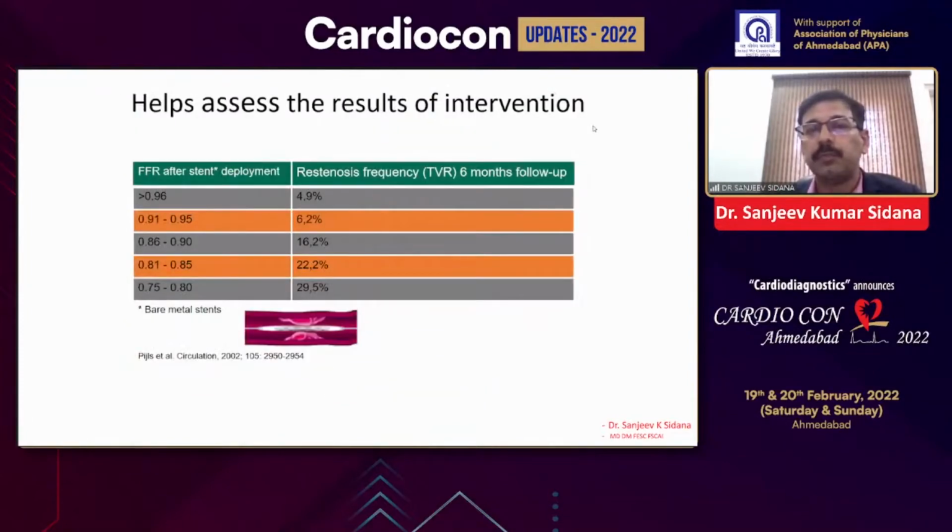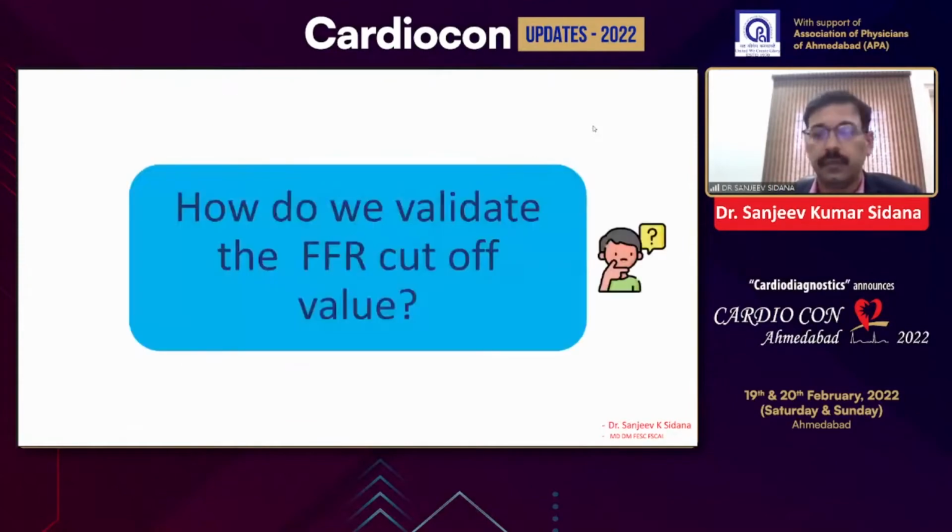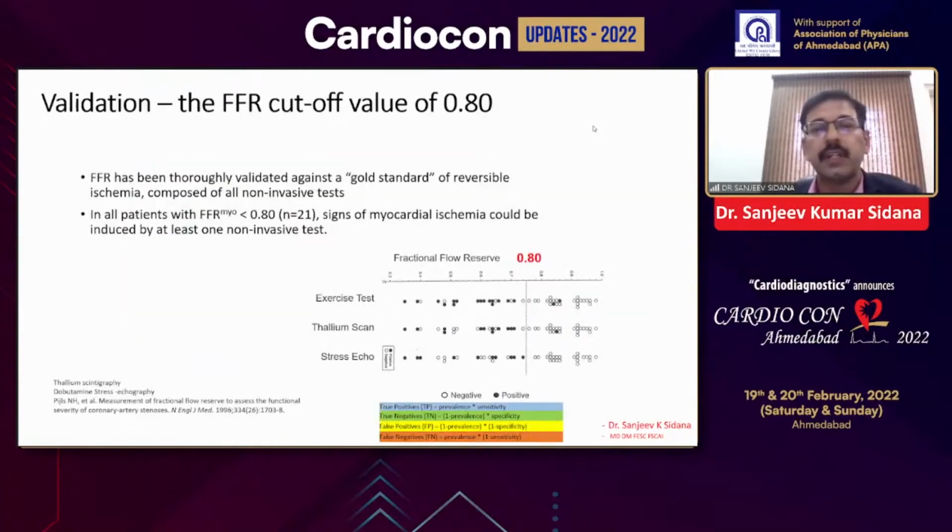Although it has been said that IVUS leads to optimization of the stent and will improve the outcome, FFR can also be used to improve the outcome. This is data showing that if FFR after stent deployment is more than 0.96, then the TPR at 6 months is only 4.9, while it increases with a decrease in the FFR value. So FFR is very much validated, and it has been validated against many non-invasive tests which are used to produce reversible ischemia, that is exercise test, thallium scan, and stress echo.